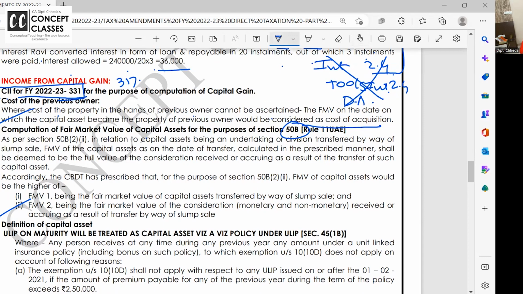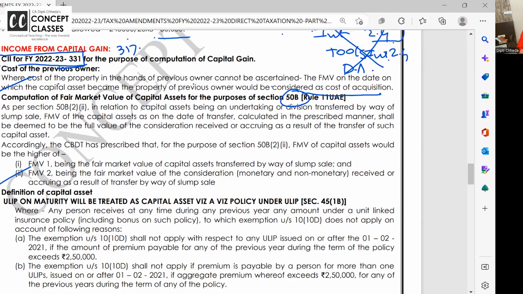So this is 50B. Now what it says, in case of slum sale, do you know what is slum sale? I'll have to explain a little bit. When, lump sum, I have transferred my business, building, plant and machinery, furniture, and against that you are giving me the consideration. So the capital gain is calculated as sale consideration minus cost. Where will you take each asset individually, furniture, plant and machinery? So we take cost as the net worth of the business. And there's a way to calculate net worth, which is taught to you in the slum sale topic, right?